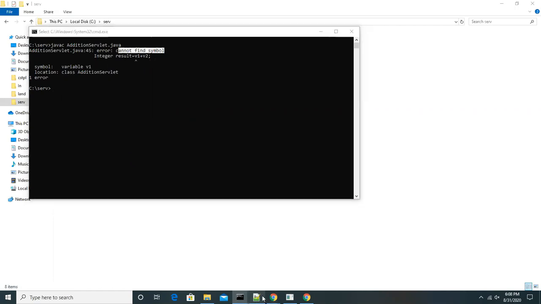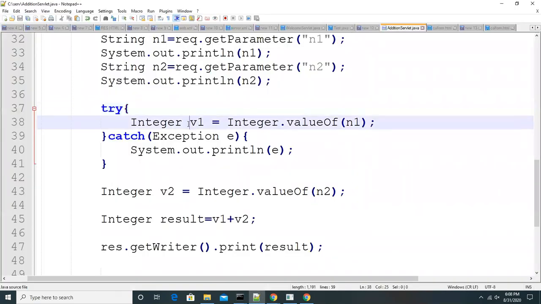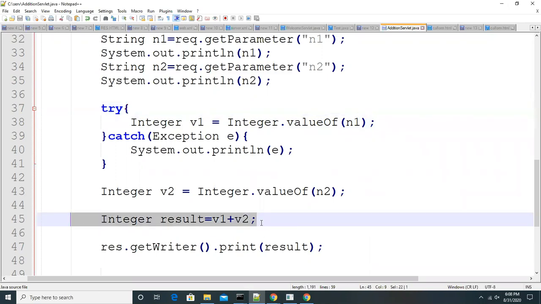Look at the code level. We declared the variable within the block, correct? So is it a local variable or not? Yes. If it is a local variable, what is the scope of this variable, guys? Within this block only. It is visible only within the block, but we are still trying to use it outside the block. It's not in scope.